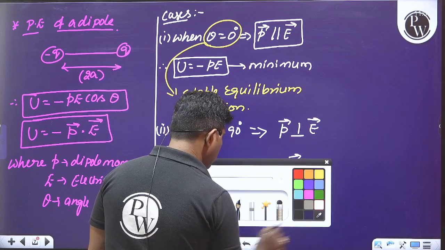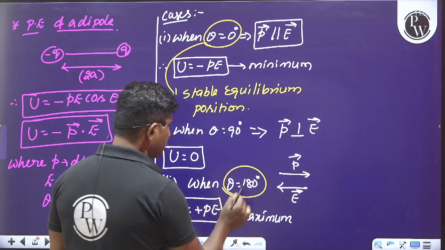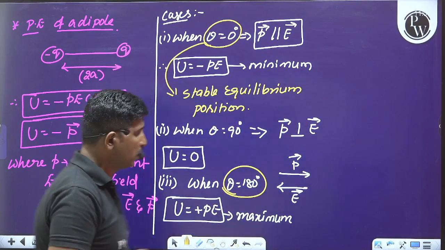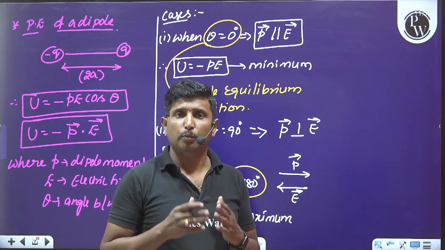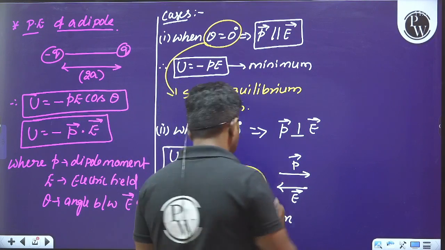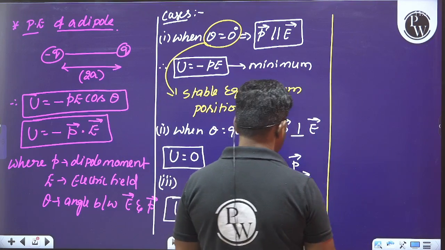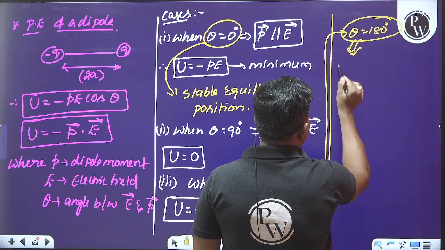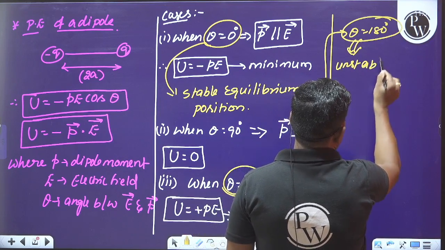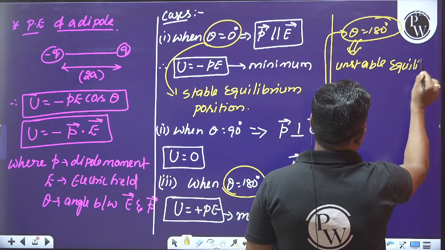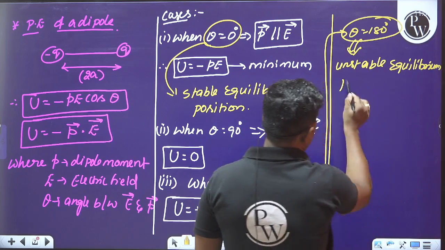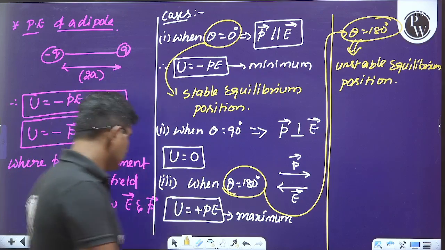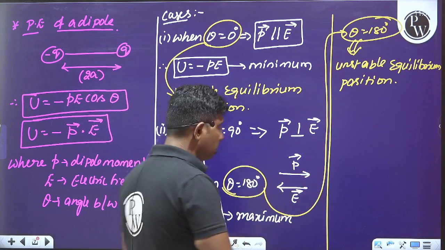Whenever the dipole moment is opposite to the electric field, the dipole is said to be in unstable equilibrium position. So theta equal to 180 degree is the unstable equilibrium position. Please make sure you are understanding these points clearly.